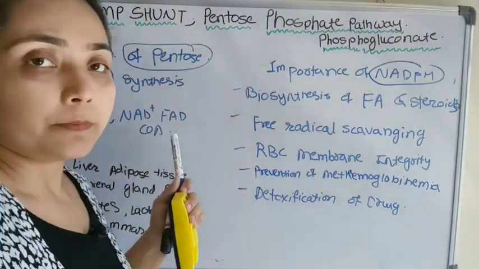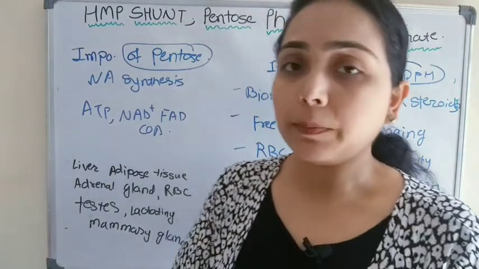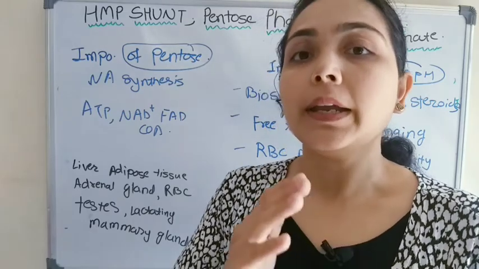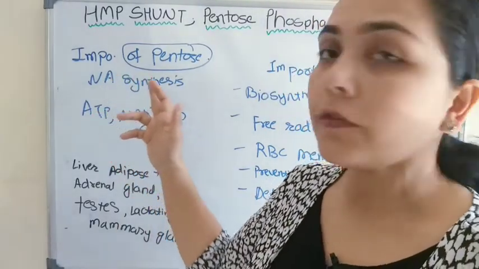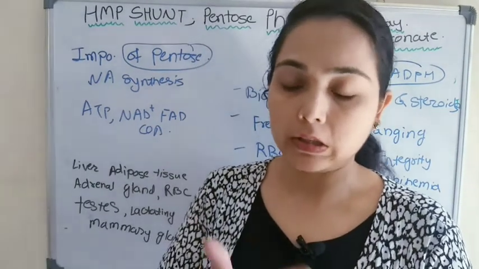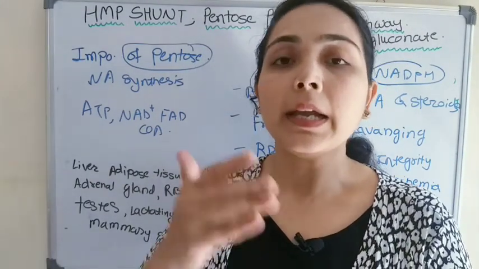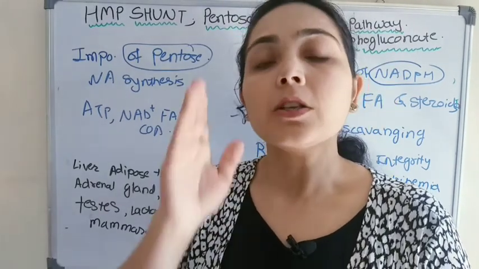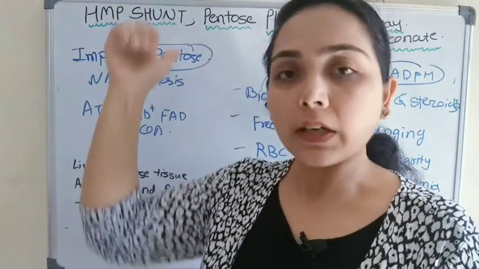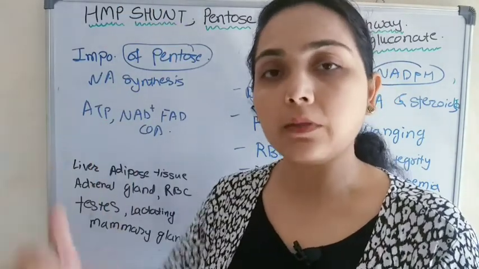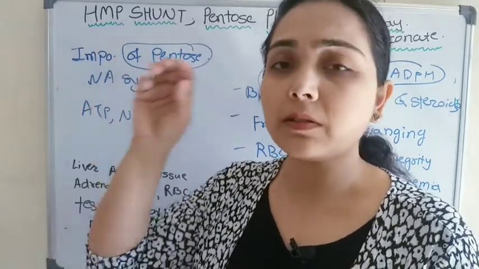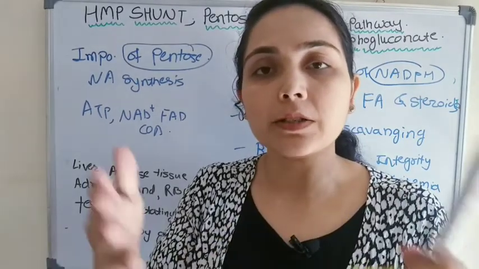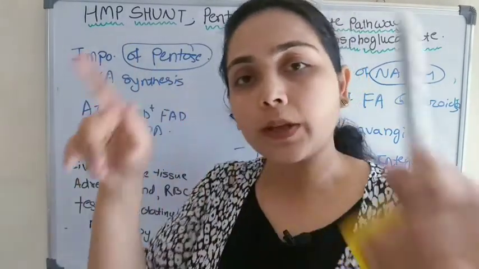Then pentose sugar. Here for example ribose 5-phosphate is generated. This ribose sugar is involved in the synthesis of nucleic acid. We all know that nucleic acids like DNA and RNA are made up of nucleotides, and in nucleotides ribose sugar is there. So this pentose sugar generated from the HMP shunt is involved in nucleic acid synthesis, means ribose sugar with the nitrogenous base will attach, the phosphate group attaches, and together with the sugar it makes the nucleotide.